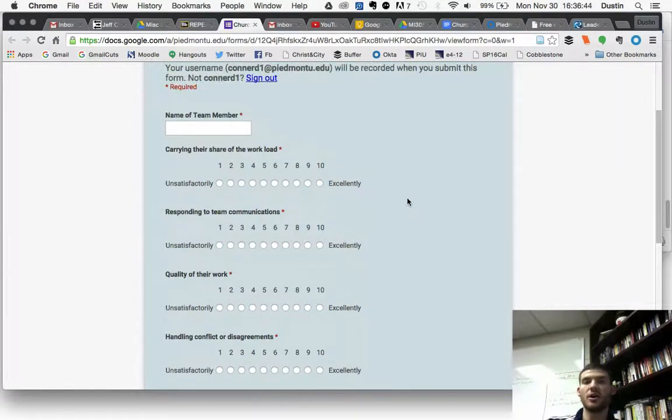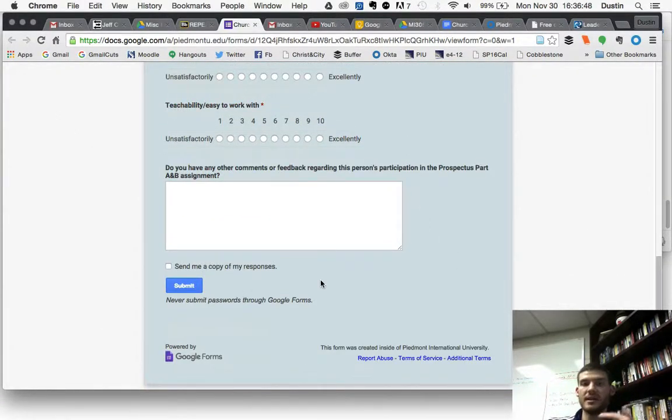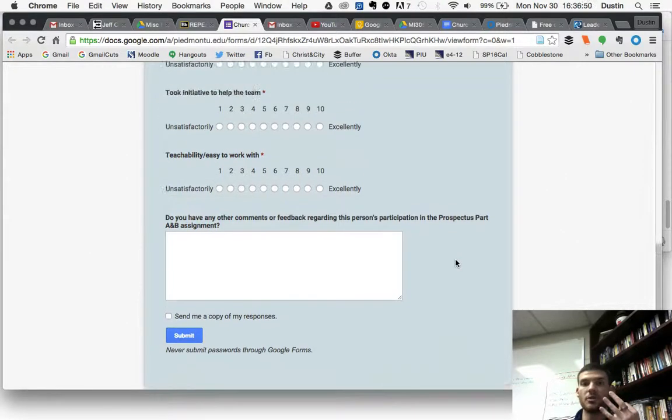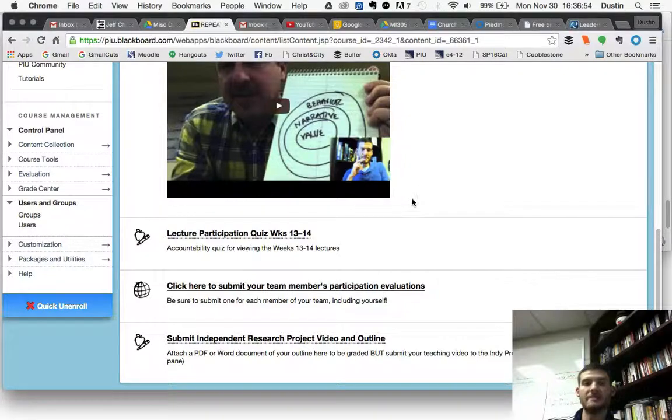So you'll do this for the other members of your team and yourself, right? And you'll give feedback. Once you click submit, it'll let you do another one. So you'll do 3 total of these if your team has 3 people in it. So I want to show you how to do that. So you want to submit their evaluation.